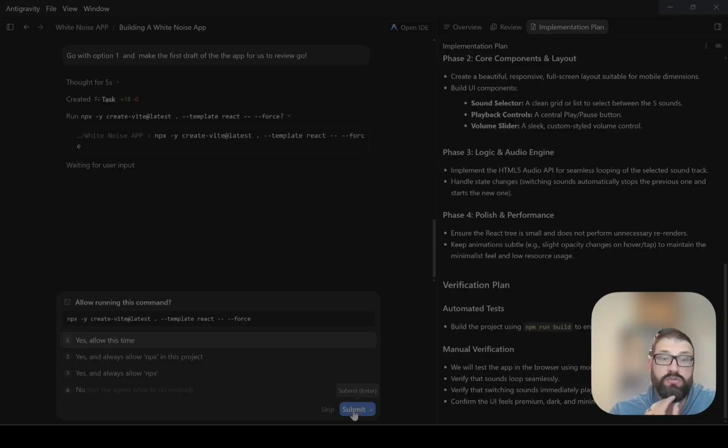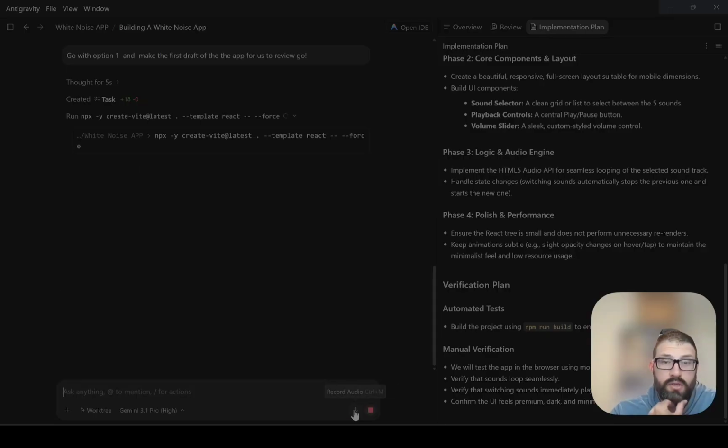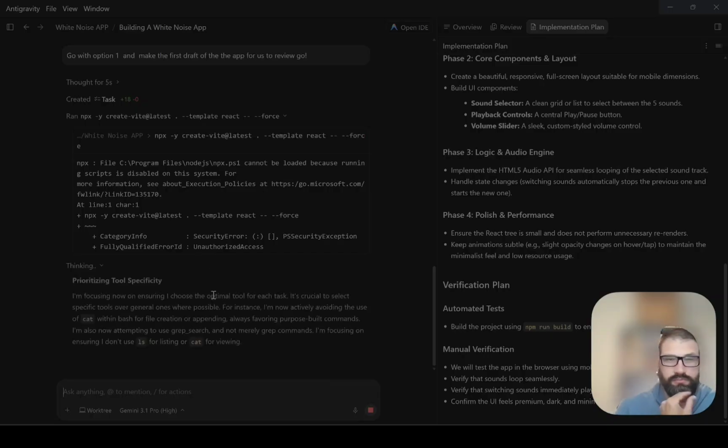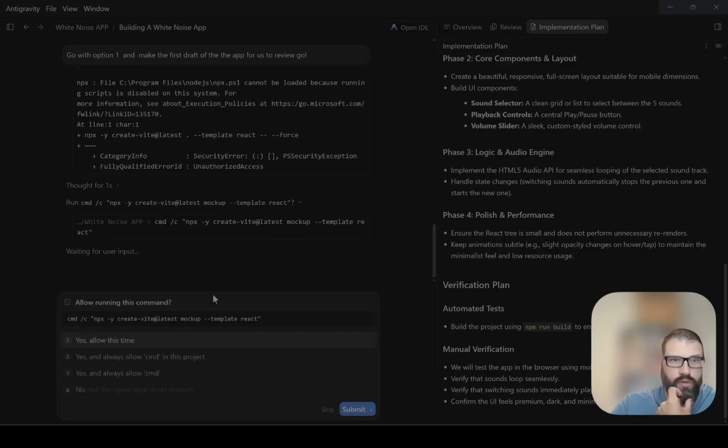Sometimes you can say, can you install it for me? And it'll install it for you. You just have to give it permission to use your computer. And that's where, for me, the first couple of times it was quite a bit weird. So, create our web mockup template, go for it.